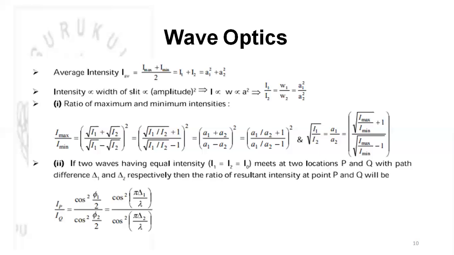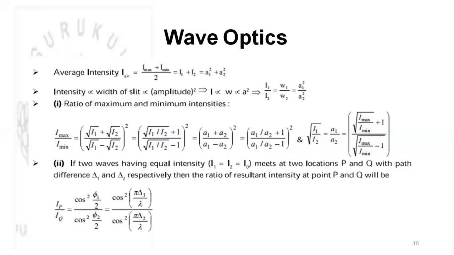Intensity is proportional to the width of the slit, which is directly proportional to the square of the amplitude. So I is proportional to W, which is proportional to A square. So we get a shortcut which is used for numericals. That is I1 by I2 will be equal to W1 by W2, which is equal to A1 by A2 whole square. Now the ratio of maximum and minimum intensities, I max by I minima.